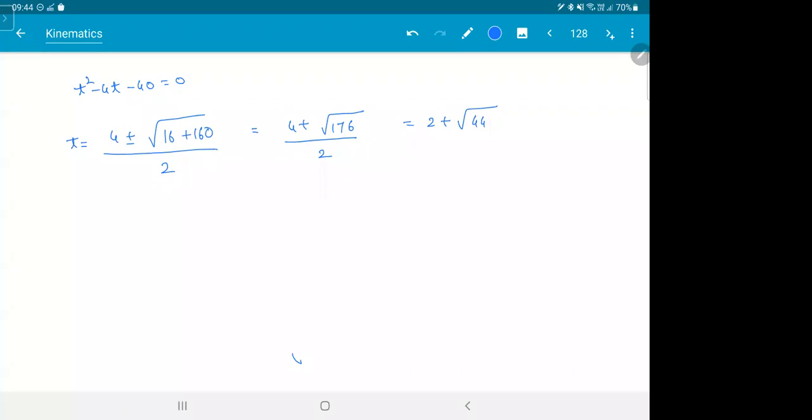Check out the steps. Time can't be negative, right? Clear? Next thing.